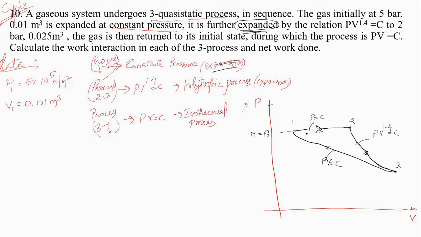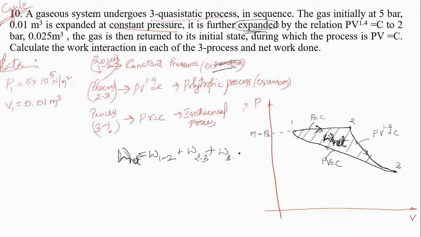This is the PV diagram of the given problem, and we have to calculate the area enclosed. That means this is the work done. This area we have to calculate. Now if I divide that, the net work done, W net of the cycle, is equal to the work done during process 1 to 2, plus work done during process 2 to 3, plus work done during process 3 to 1.